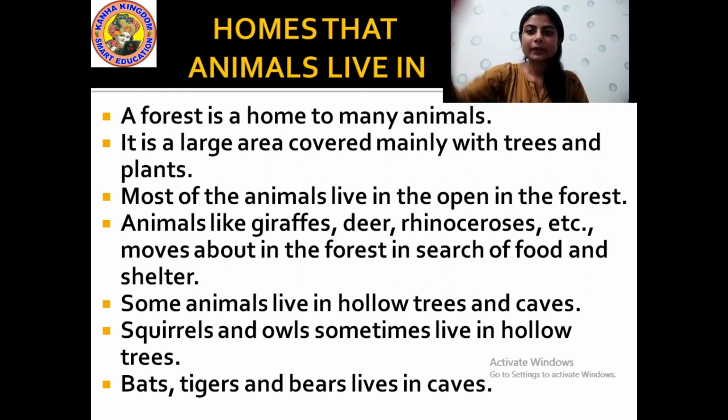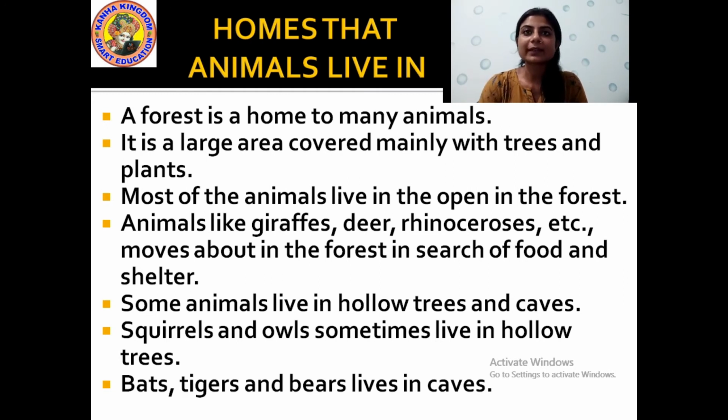Alright. And animals like bats, tigers and bears, they live in the caves. I already told you what a cave is. You may have seen in some cartoons and some pictures that animals live in caves. Yes or no? So these are some habitats, or you can say homes, of animals where they stay.